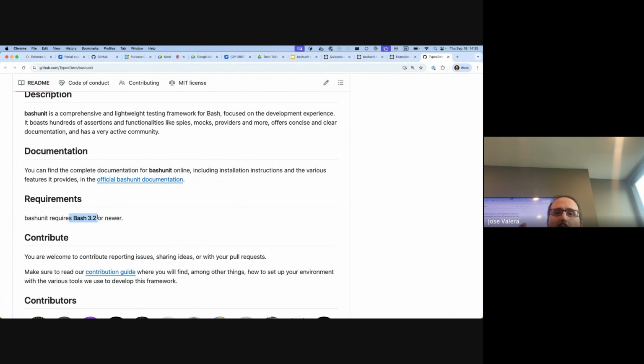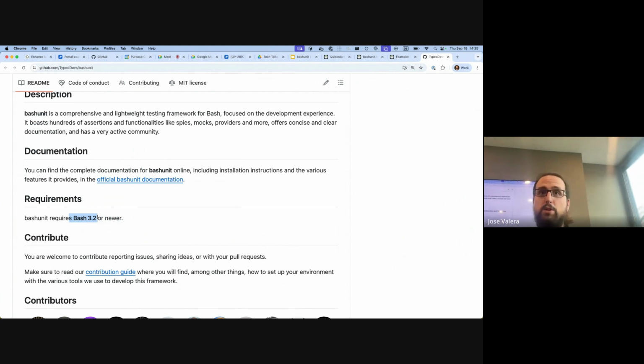Why is this? Because on the Mac where I was developing Bashunit, the default Mac, at least before, came with this version of Bash. They didn't upgrade to the latest version. By default, you have Bash 3.2. And this is the Bash I was using when I developed Bashunit. Now there is more modern syntax, but back then, no. I didn't know any of that, so I accommodated to it, and this is also why there are a lot of headaches and it's super complicated, because you don't have arrays.